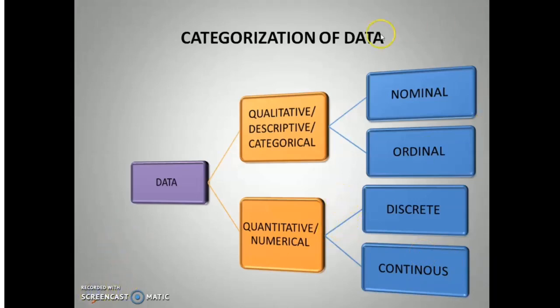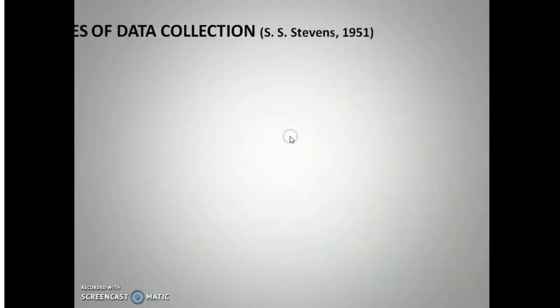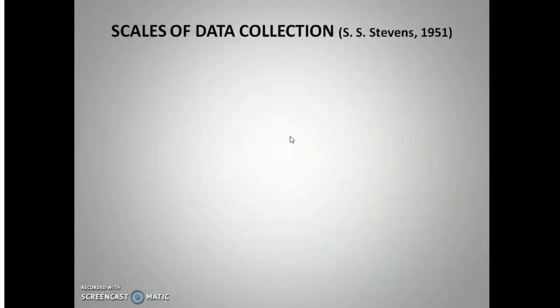Therefore, the data we get may be in the form of norms or in order, or it may be in the form of numerical values, which may be fragmented or not fragmented. Now the next thing that you should know is about scales of data collection. This categorization was given by S.S. Stevens in 1951.